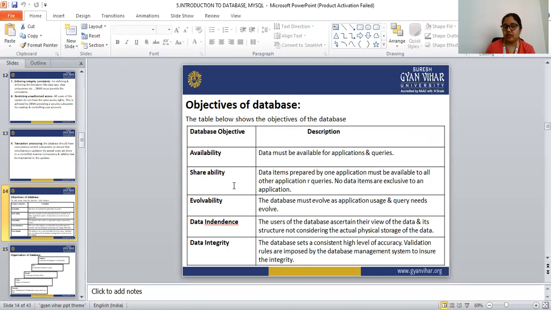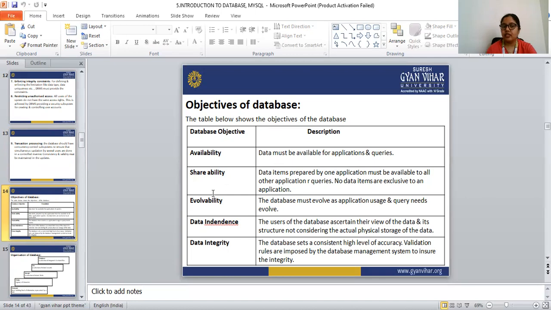The second objective is shareability. Data items prepared by one application must be available to all other applications and queries, and no data items are exclusive to an application.